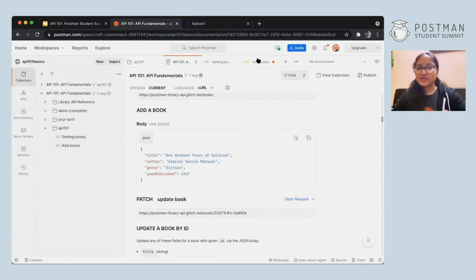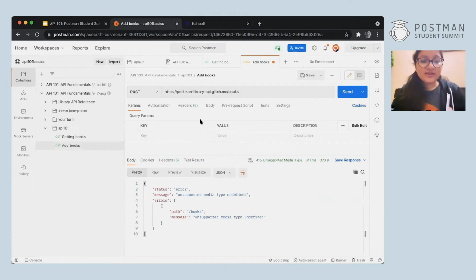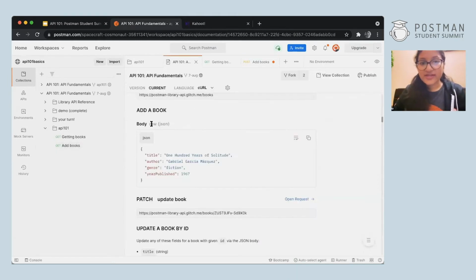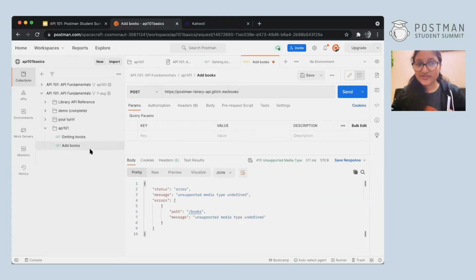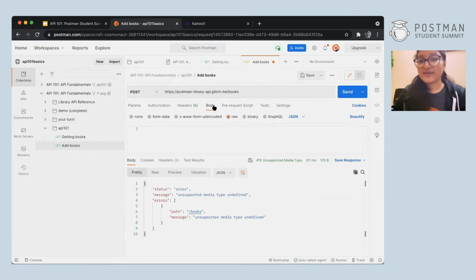Now let's go back to the POST request. Here you can go to body. As it said over here, body, raw, JSON. Just remember this: body, raw, JSON. So we'll go back to the POST request, click on body over here, and then select raw. And here you will see a drop down, select JSON from here. Again, what do we have to do? Select body, raw, and then JSON.